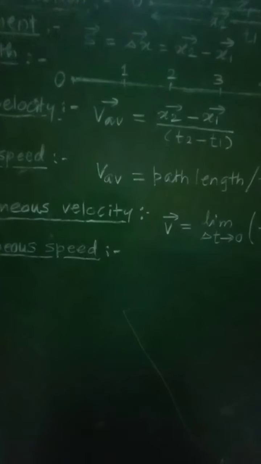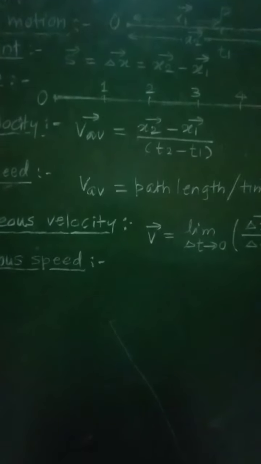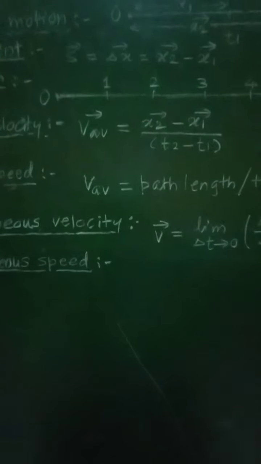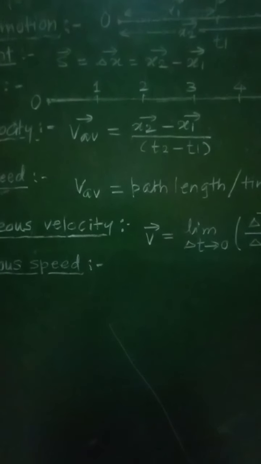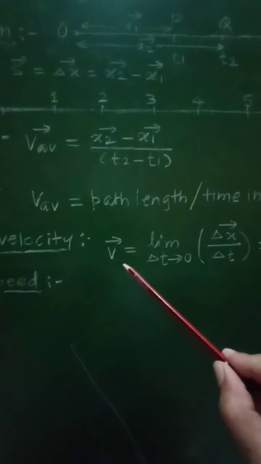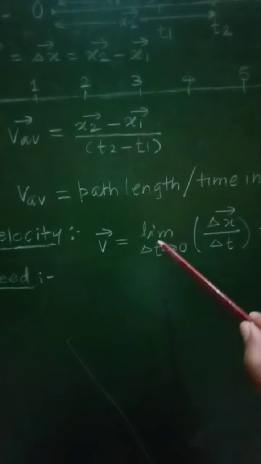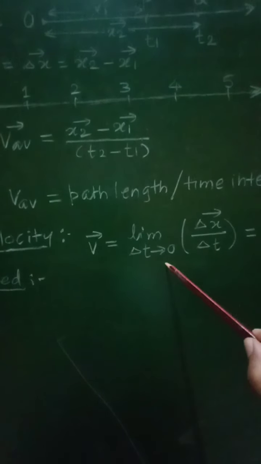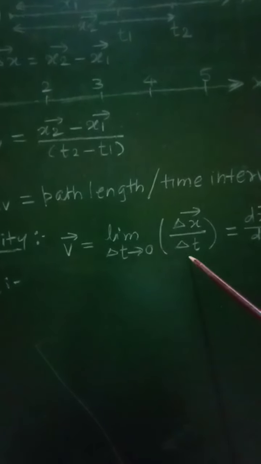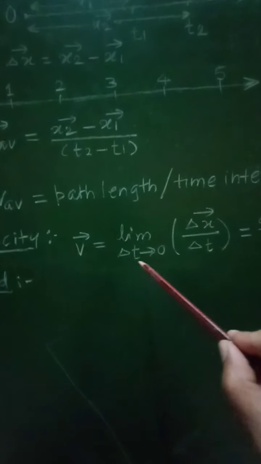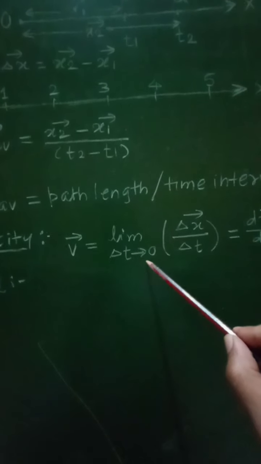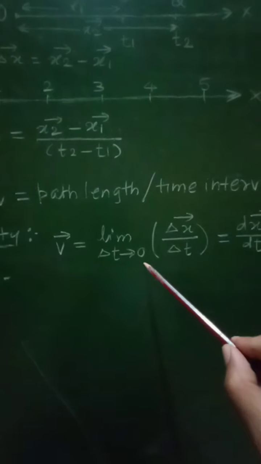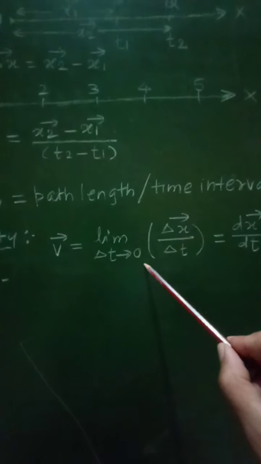That means delta t is very close to 0 but not equal to 0, and therefore the instantaneous velocity v will be equal to the limit as delta t tends to 0 of delta x upon delta t. So this delta t is tending to 0. It is very close to 0 but not equal to 0.